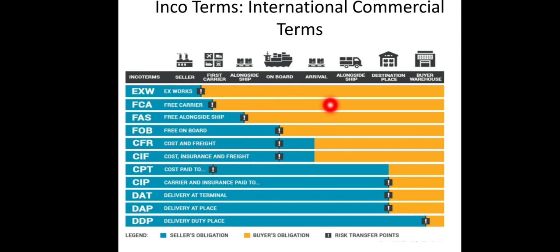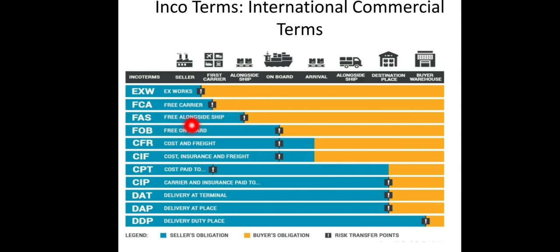Then after it arrives at his port, he has to undergo all the inspections again at his port. Then he has to get it unloaded from the ship, load it on transportation, and from there it has to be transported to his place. Now here the responsibility of the exporter or the manufacturer is only till manufacturing it and loading it on the truck or the vehicle which has to reach the shipping port.